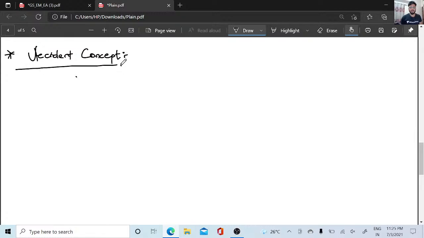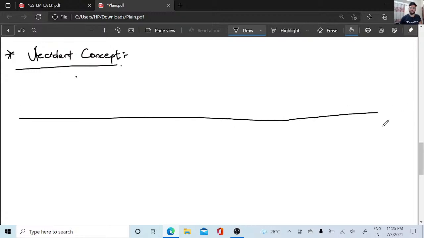The last concept of problems on trains is nothing but the accident concept. Accident concept happens on a big distance. I'm sorry for the distorted distance here, so let me try to make it straight. It's again distorted, sorry.